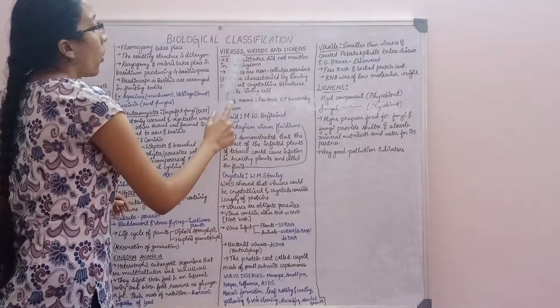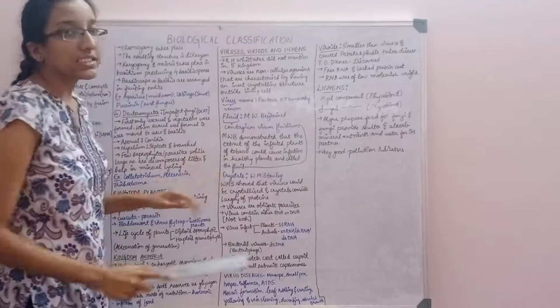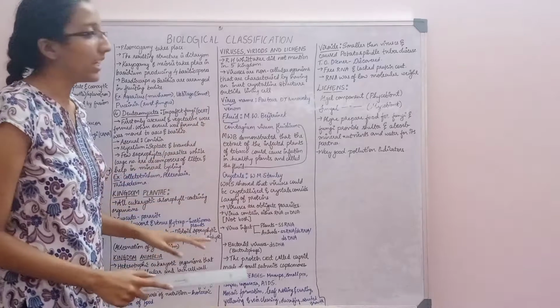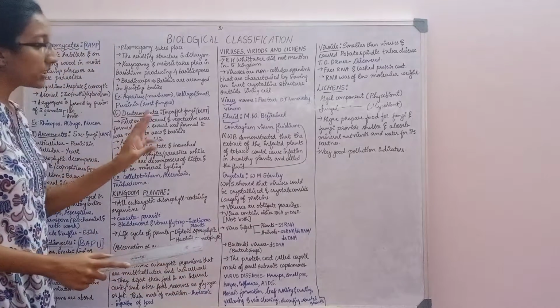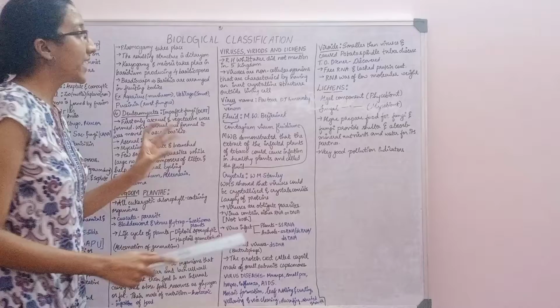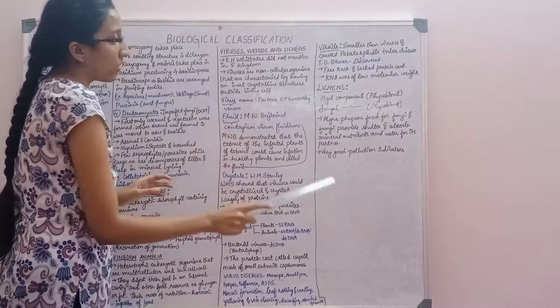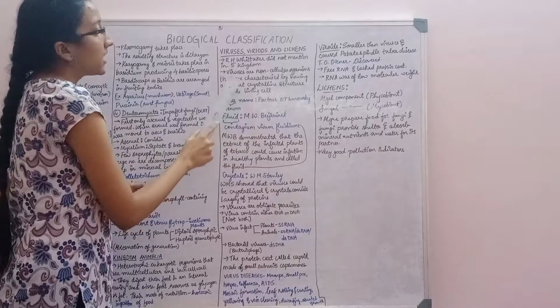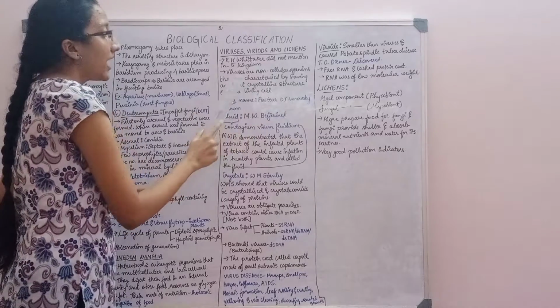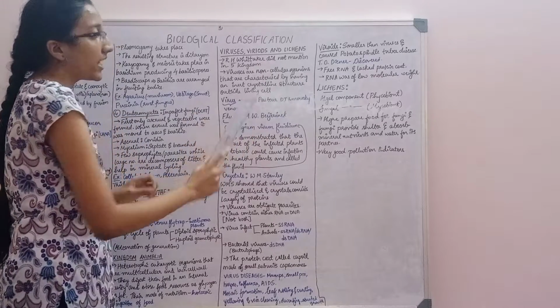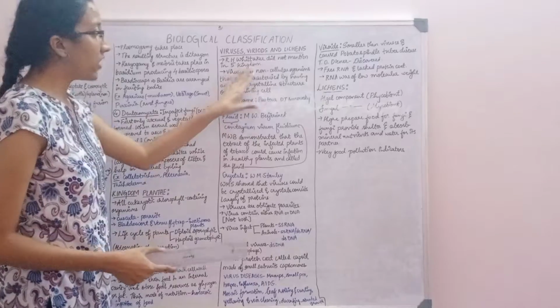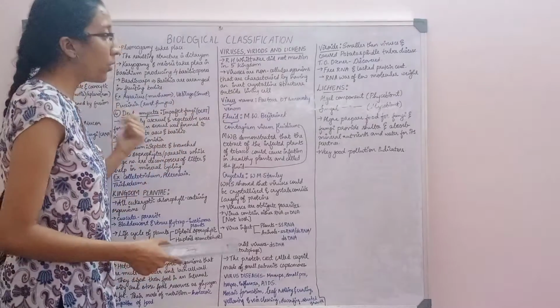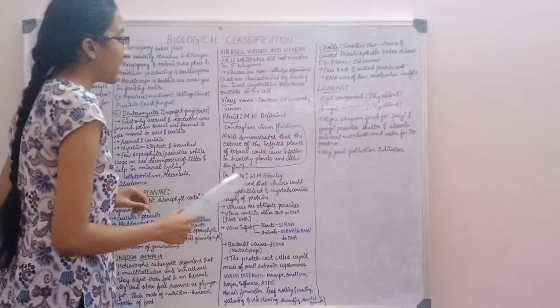Next, viruses, viroids and lichens. These are not included in the five kingdoms. The only five kingdoms are Monera, Protista, Fungi, Plantae and Animalia. These were not included in the five kingdoms. Viruses are non-cellular organisms that are characterized by having an inert crystalline structure outside the living cell. So the definition of virus is important for boards as well as competitive exams.